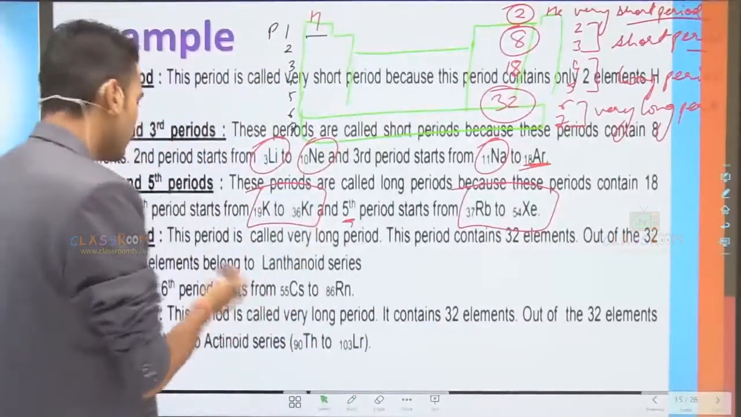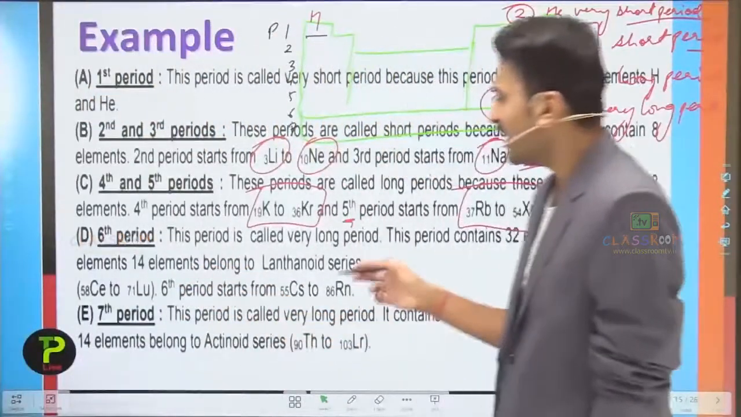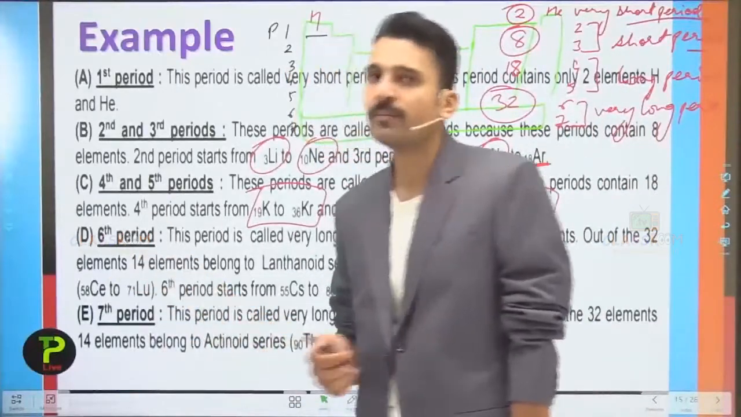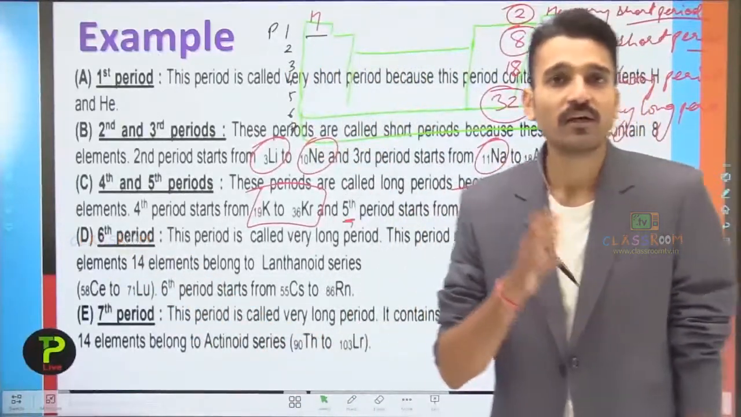So moving on to the sixth period. The sixth period starts from rubidium and it ends at radon.